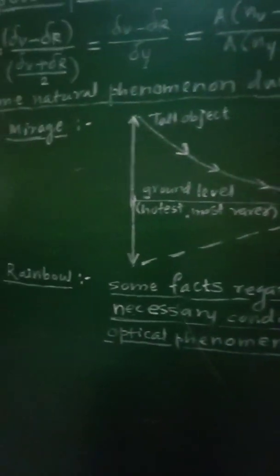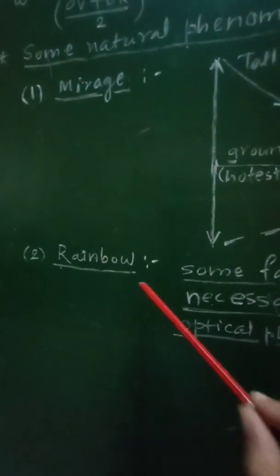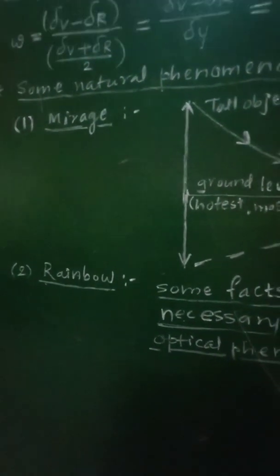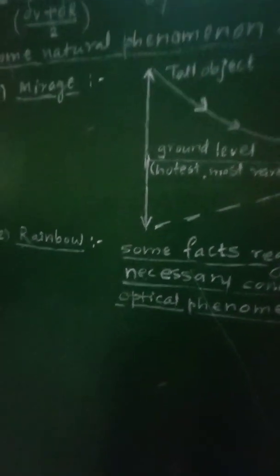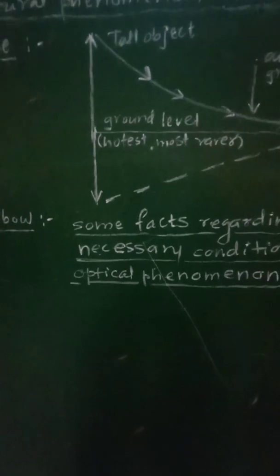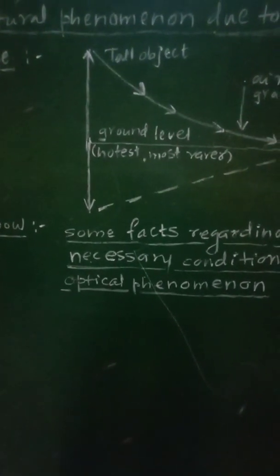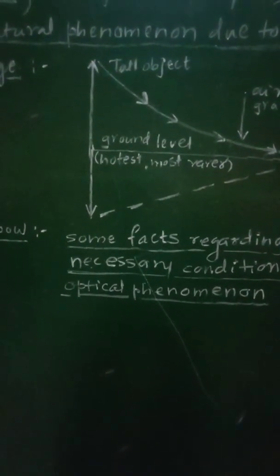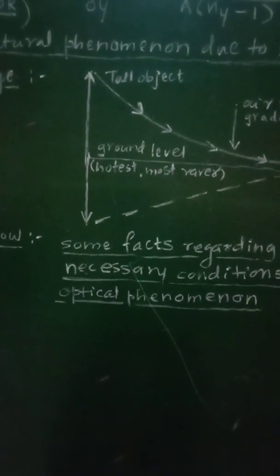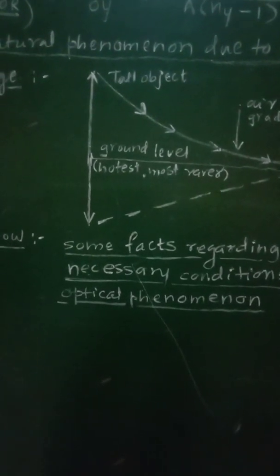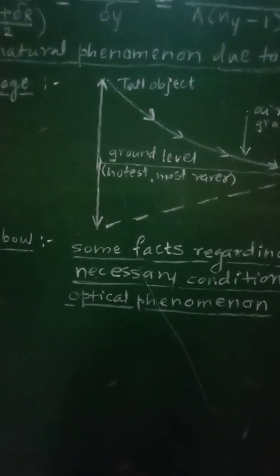Now let us see the second natural phenomenon, that is formation of rainbow. Let us see first of all what rainbows are, and then we will study how they are produced, what are the optical phenomena involved in it, as well as what are the necessary conditions for the formation of rainbow. So rainbow is an eye-catching phenomenon occurring due to the rain and sunlight.